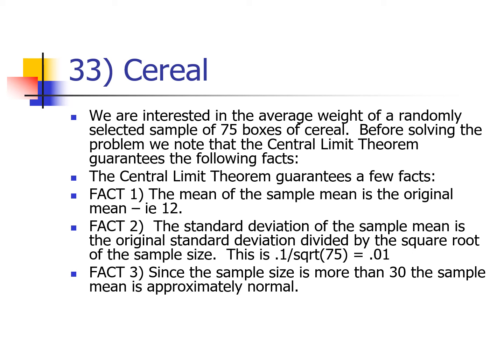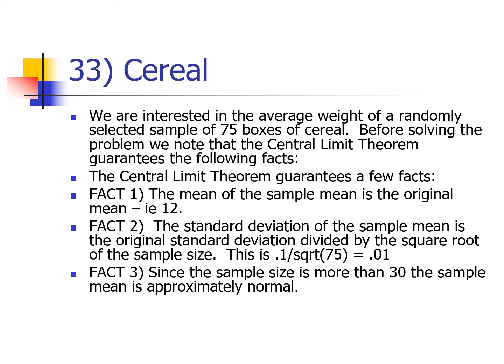And it turns out there's a certain amount of variability about that mean. Here, that variability is 0.1 ounce. And then the book goes on and asks us some questions about average amounts. If we take a sample of 75 boxes and look at the average weight of that sample, it asks us some questions. So when I see a sample mean, an X bar, I think central limit theorem, and I think the following three facts.